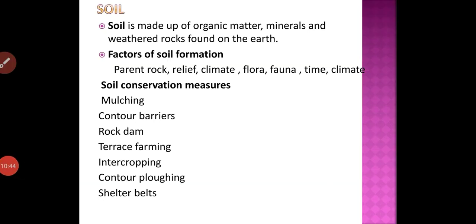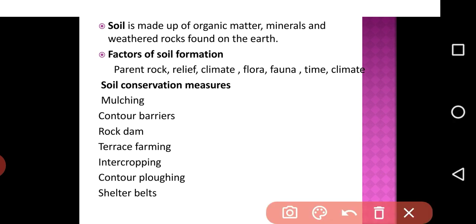Next, soil. The thin layer of grainy substance covering the surface of the earth is called soil, which is made up of organic matter, minerals and weathered rocks found on the earth. Let us see the factors of formation.